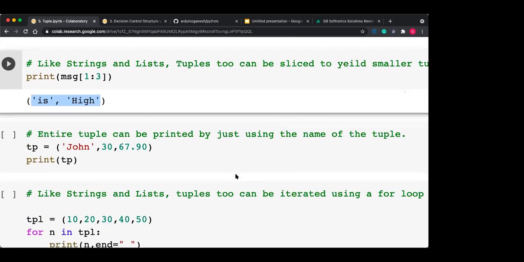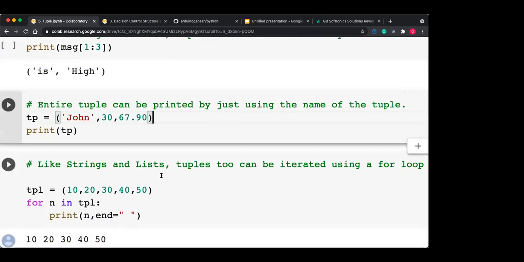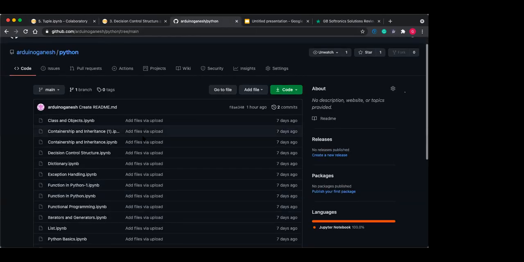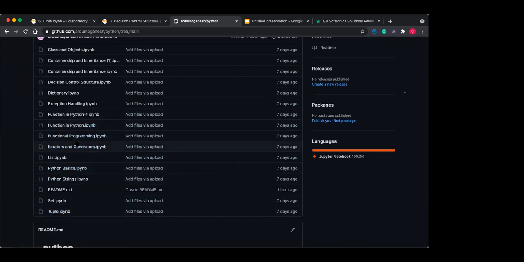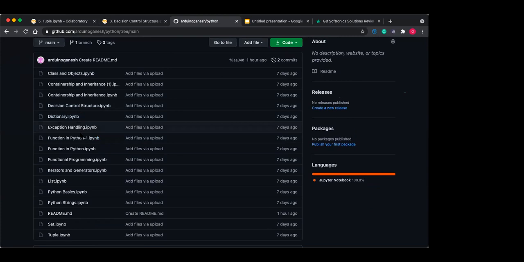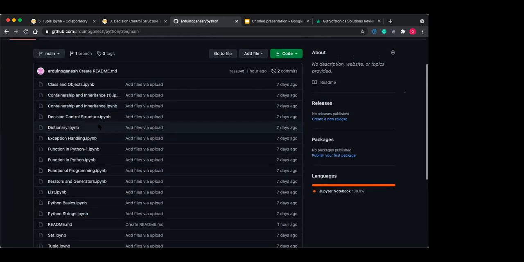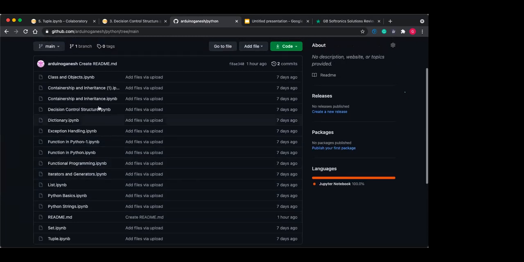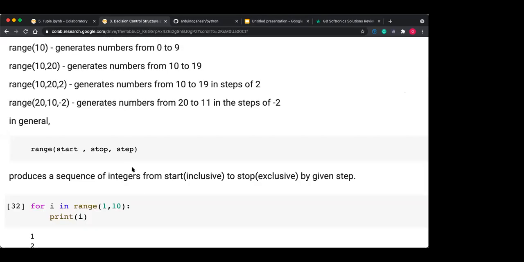Yes, the comprehension part I can do, but actually it is only a matter of time, because I have all the material with me, and I have already shared that GitHub link with you. You can download this comprehension. There is actually one file, comprehension, I have not uploaded. So I will upload the comprehension in the GitHub also, so you can follow that comprehension part to learn what comprehension is.